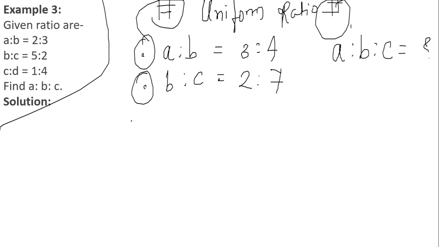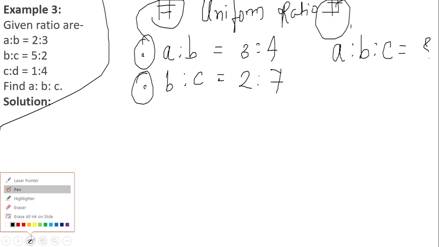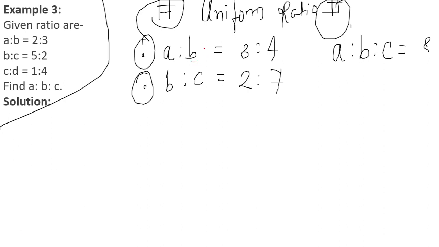Here we can clearly see in the first ratio, B's value is 4 parts. In the second ratio, B is again coming, and its value is 2 parts. This is not possible, that the value of B is different in both the ratios. It should be the same, or we have to make it the same. To make it the same, that concept is nothing but uniform ratio.